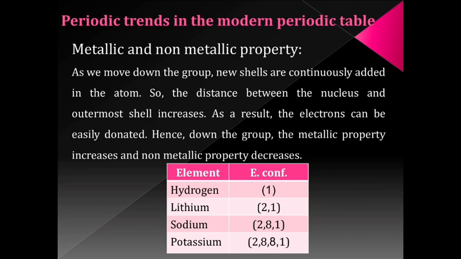So we can summarize that down the group, as the atomic size increases, the distance between the nucleus and the outermost shell increases, the electrons are easily donated, hence the metallic property increases and non-metallic property decreases.